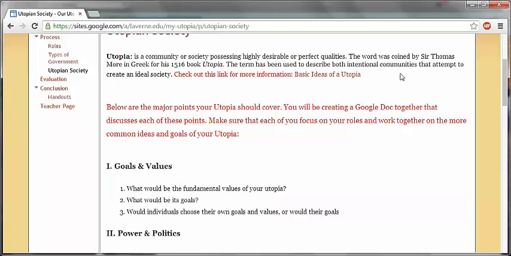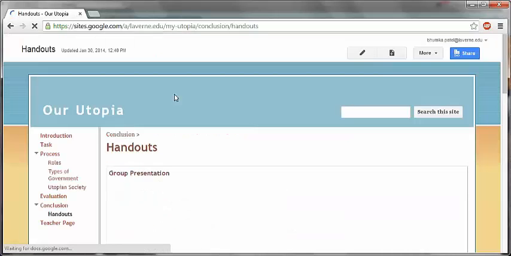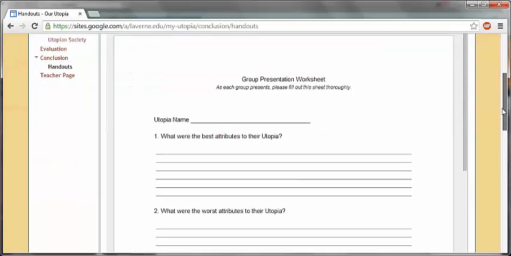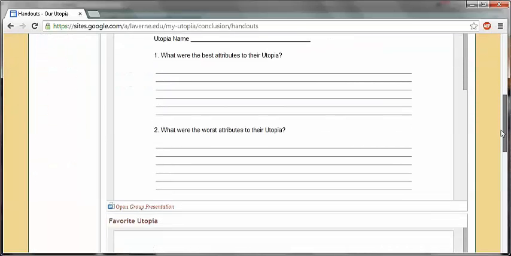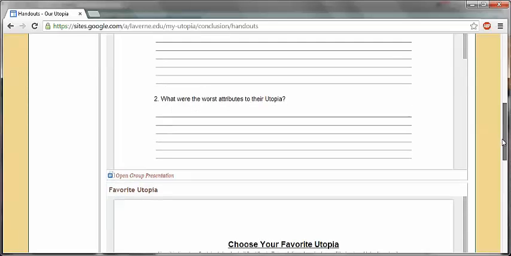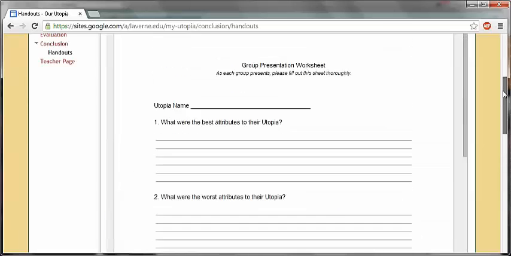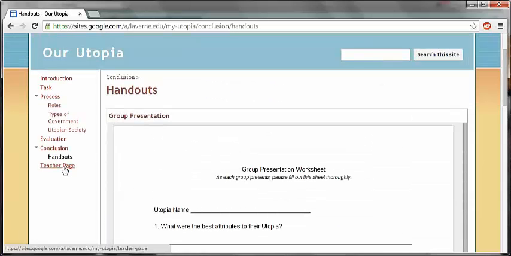And when all their classmates are presenting, I have created handouts for them to fill in so that they are paying attention, and they're also writing their favorite parts of their classmates' utopias and the worst parts. At the end, I'm going to ask them to choose their favorite, and they won't be able to choose their own. So that is important for them to understand.